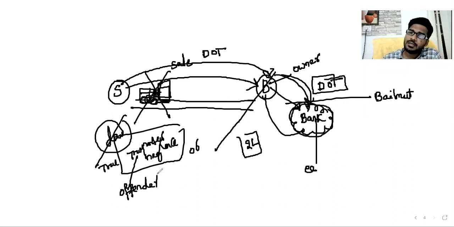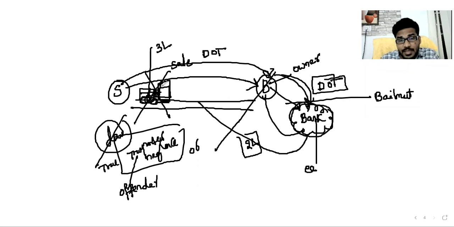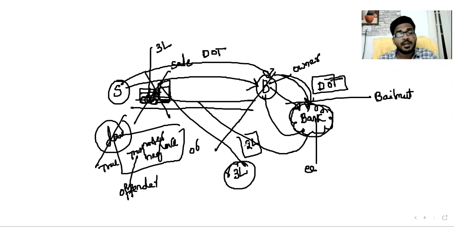Now the bank will claim that the total worth of the goods is, say for example, 3 lakh rupees. The bank will claim 3 lakh rupees from that particular transporter. Yes, the bank has a right to demand 3 lakh rupees from the transporter. Even though the bank is not the owner of the goods, the bank is a bailee. The owner has a right to sue the offender, but the bank is not the owner; still the bank has a right to sue the offender.